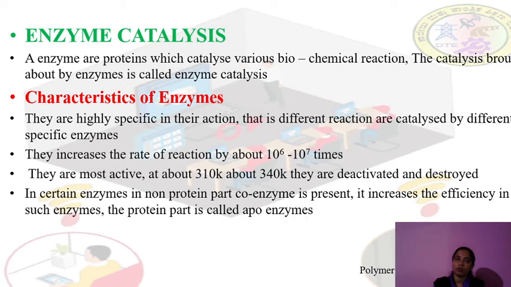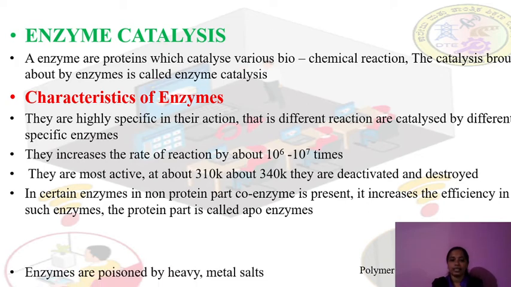Like catalysts have promoters, here there is a coenzyme instead. The coenzyme, the non-protein part, increases the rate of the enzyme's reaction, and the protein part is called the apoenzyme.